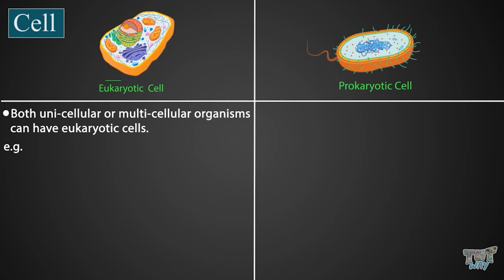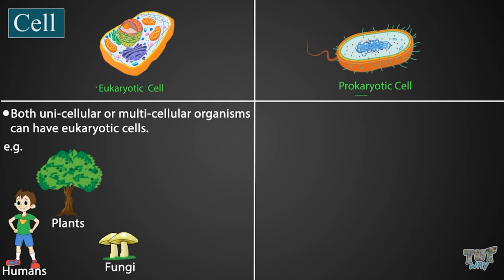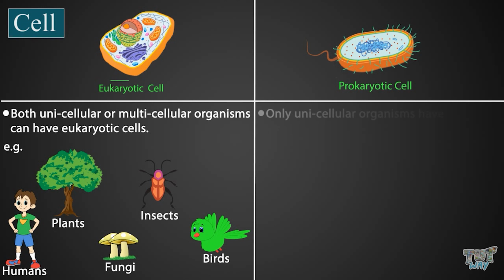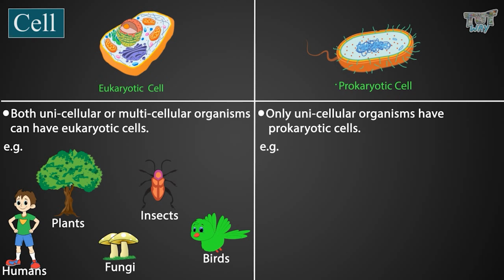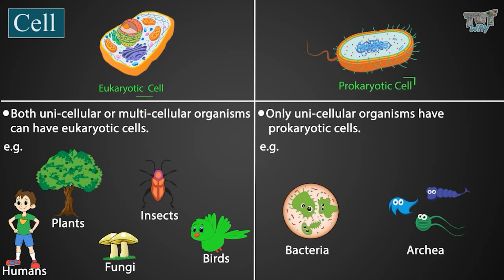Examples of eukaryotes are humans, plants, fungi, insects, birds, and all types of animals. Only unicellular organisms have prokaryotic cells. Examples of prokaryotes are bacteria and archaea.